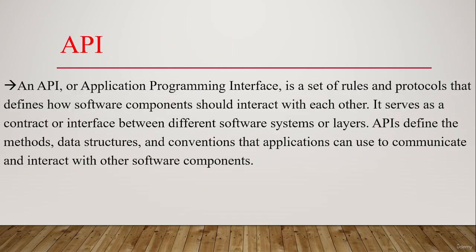APIs, Application Programming Interfaces. An API, or Application Programming Interface, is a set of rules and protocols that defines how software components should interact with each other. It serves as a contract or interface between different software systems or layers. APIs define the methods, data structures, and conventions that applications can use to communicate and interact with other software components.